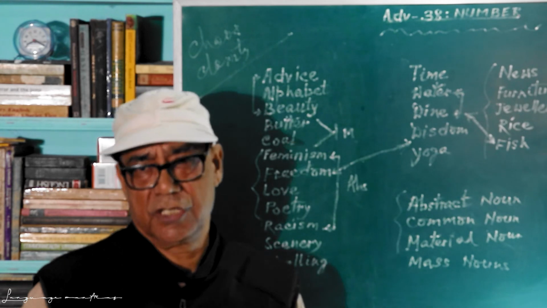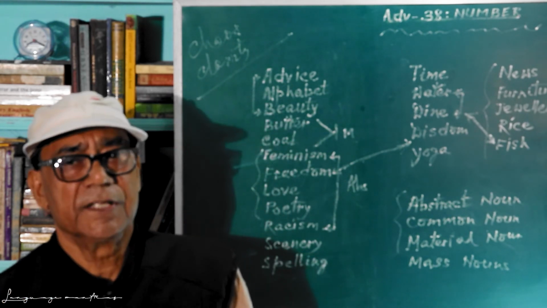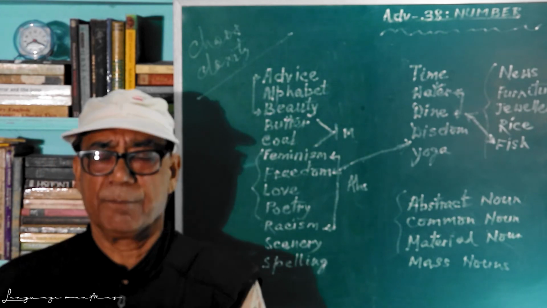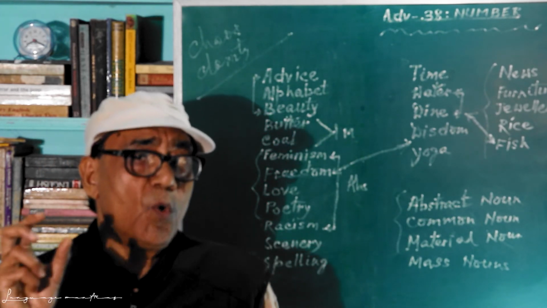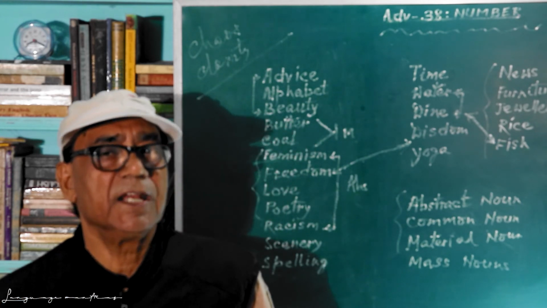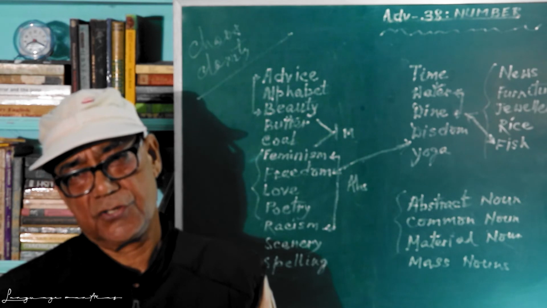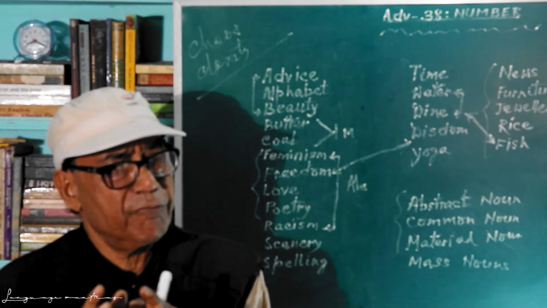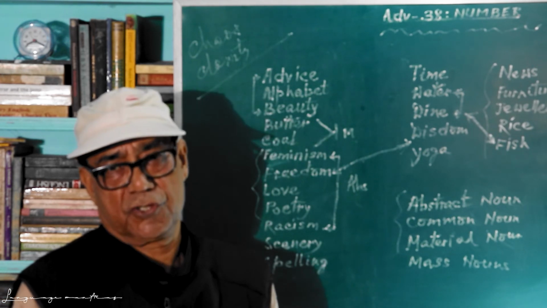Now, fish is a very interesting example. You know this. There are many fish in the pond. You mean one type of fish. And it is not to be pluralized in that case. And if you say fishes, it means different types of fish.